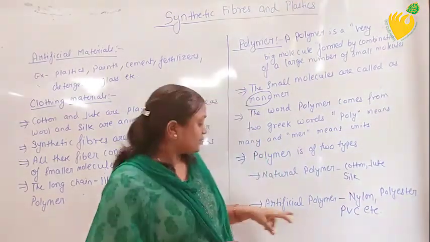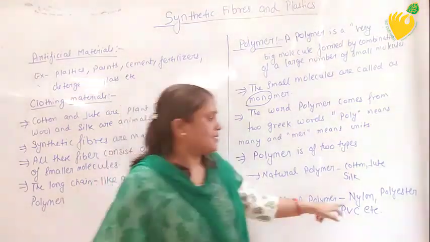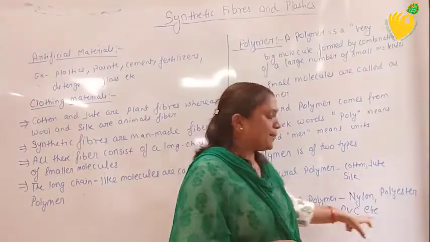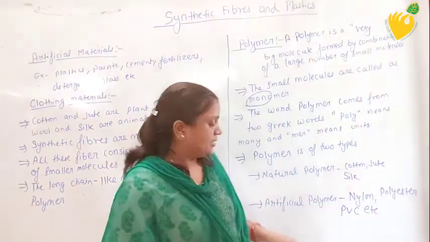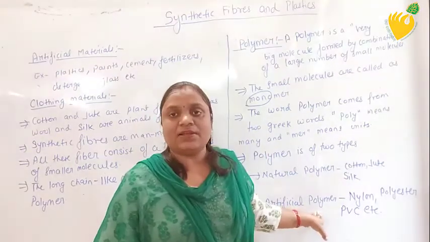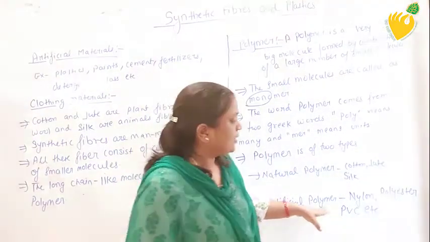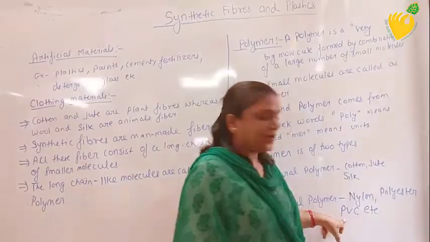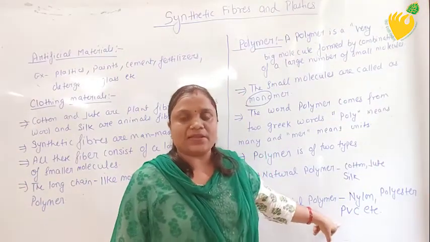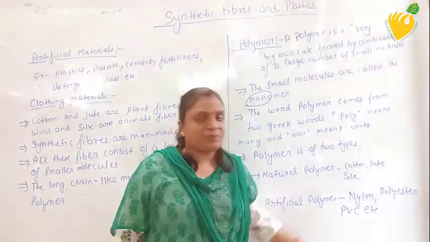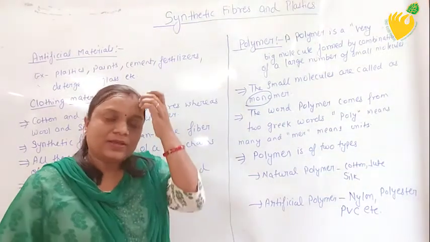Artificial polymers are nylon, polyester and PVC. These are the examples of artificial polymer, which we will read in detail in the next topic. Nylon, polyester and PVC. PVC stands for polyvinyl chloride. The full form of PVC is polyvinyl chloride.